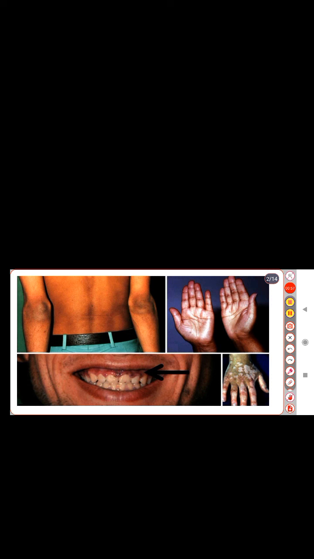As you see, the bronze-like skin pigmentation here, here, and here.